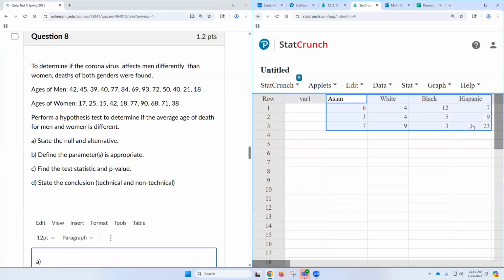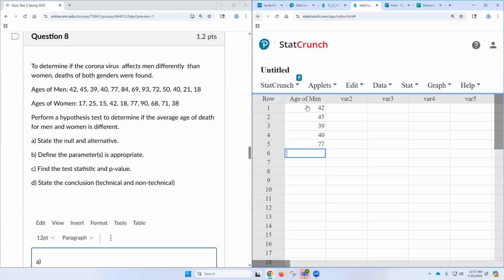You could go to a new data table if you want, or do that. That's fine. Sorry about this. I should edit this test to make the data copyable. Men: 77, 84, 40. Now women: 15, 42, 18, 68, 71.